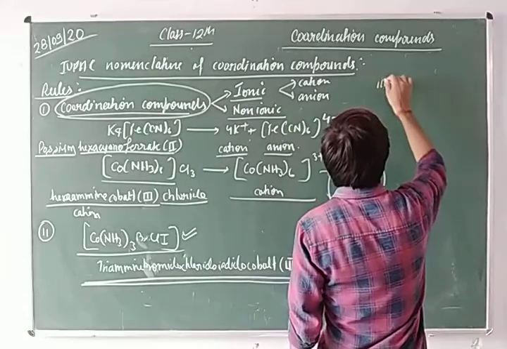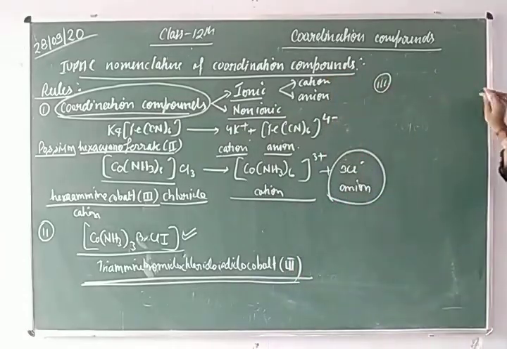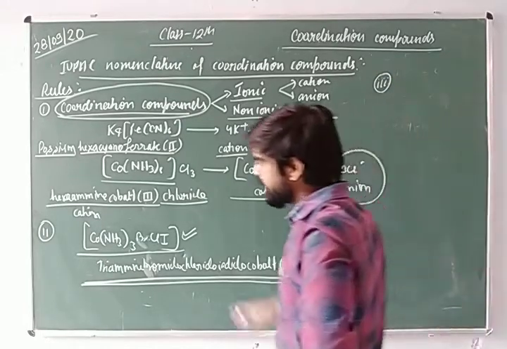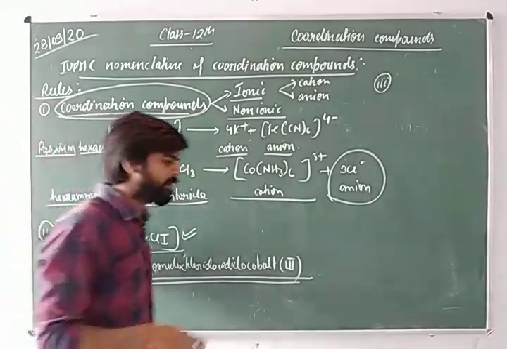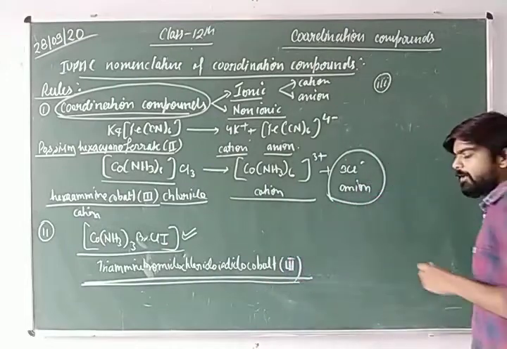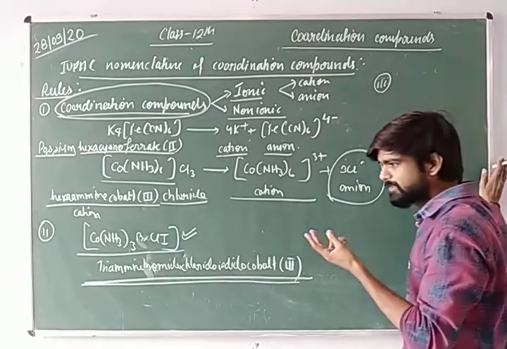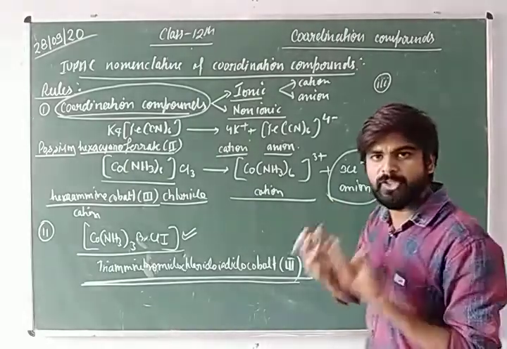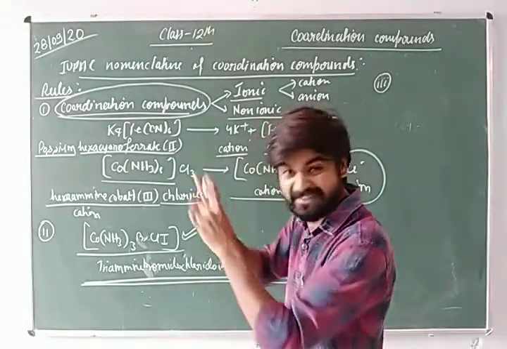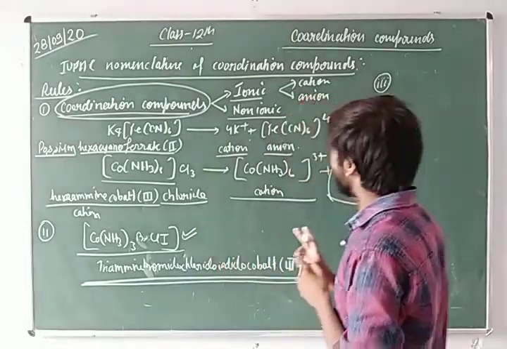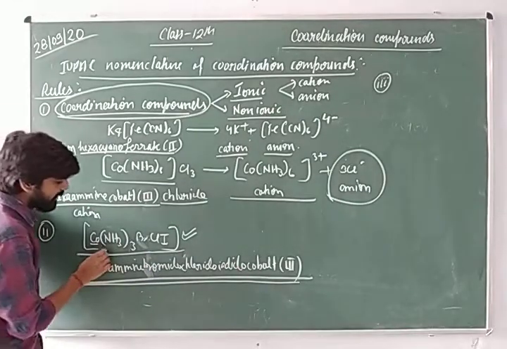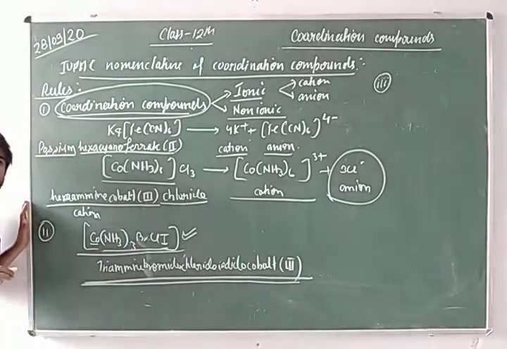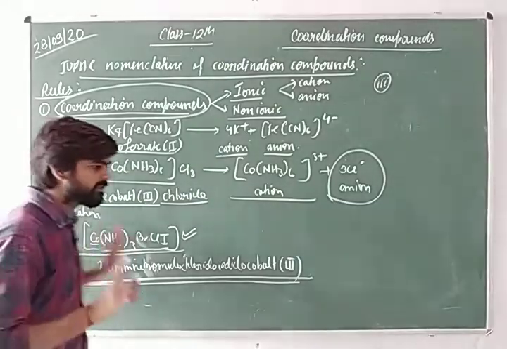If we talk about the third rule, so what is the third rule? When we write the IUPAC name of any coordination compound, there are two kinds of species present inside the coordination sphere. So what are those species? They are the metal ion and the ligand. That's it. There are two kinds of species present inside the coordination sphere.